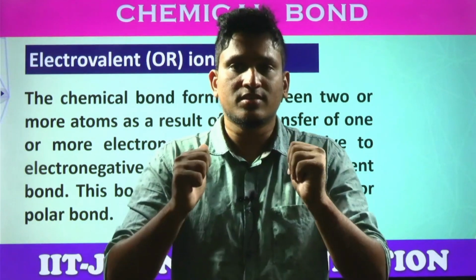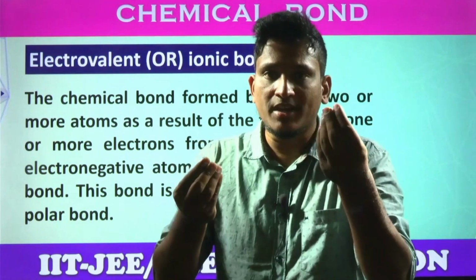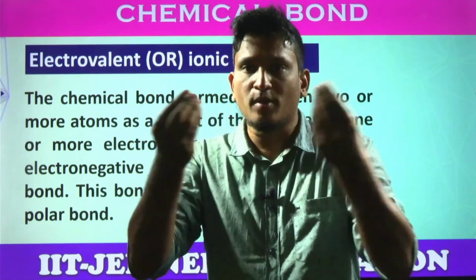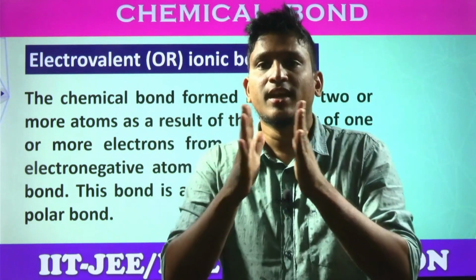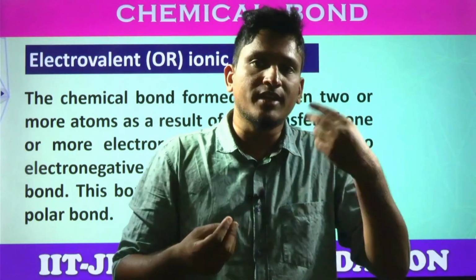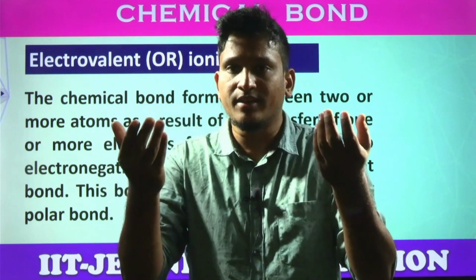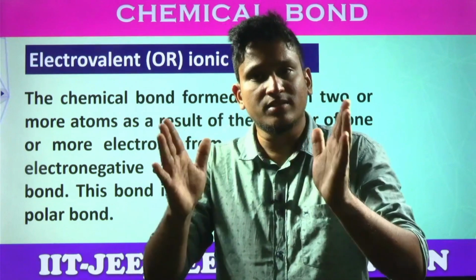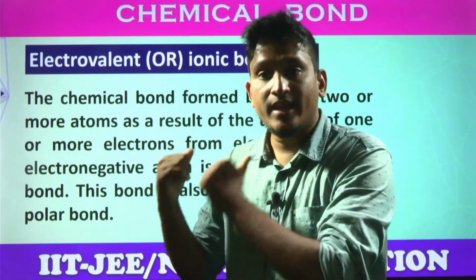But which ions? Is it the bond between a positive ion and a positive ion? Do positive and positive combine? No. Positive and positive repel each other. Is it a bond between a negative and a negative ion? Do negative and negative combine? No. Negative and negative also repel each other. Then where does this bond exist?